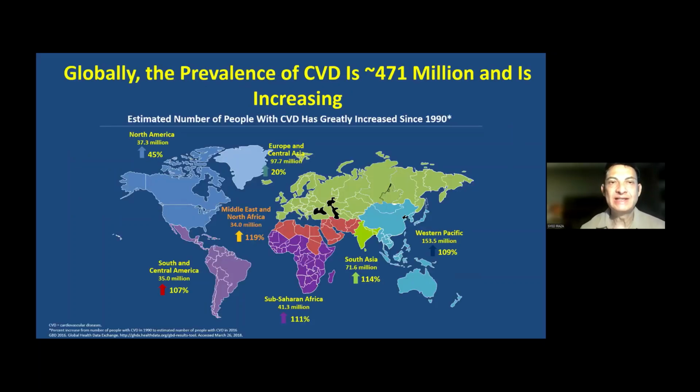We all know that there is a high global prevalence of cardiovascular disease, and it is increasing. And as you will see in the map, the greatest increase has been in the MENA region where I'm currently based. And the next is South Asia, where my roots are from. And all over the world, there has been an increase in cardiovascular disease for the last 3 decades or so since 1990.